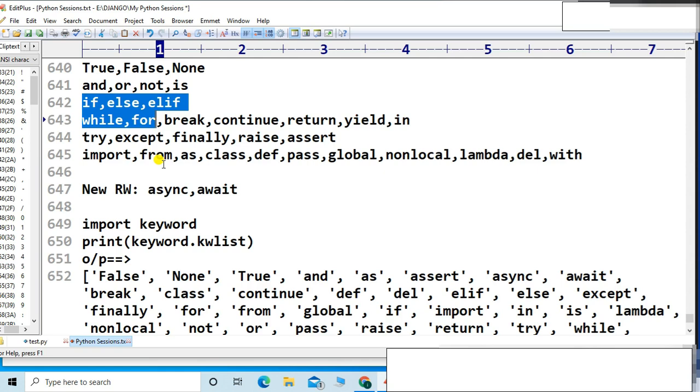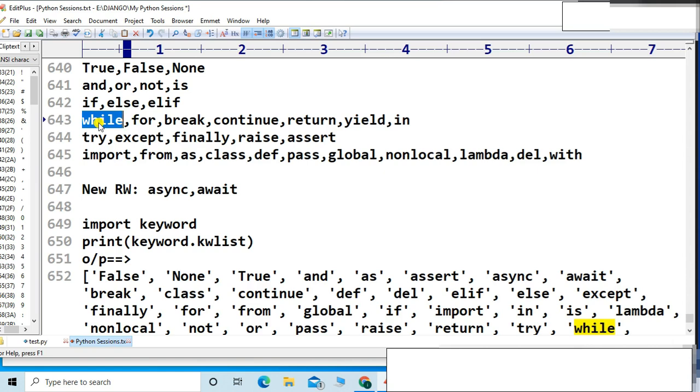We can say that the case statement is there, which is not in the Python language, friends. Case statement is not there. Do while loop is not there in Python, friends. Do while loop is not in Python. Only while, for, if, else, elif, those are in Python. Rest of the things are not in Python, friends. This is my second observation, friends.